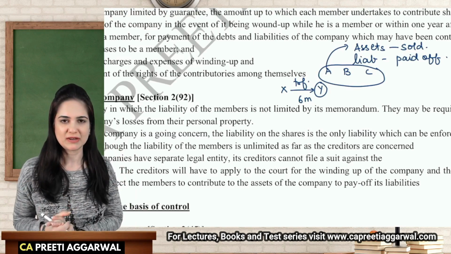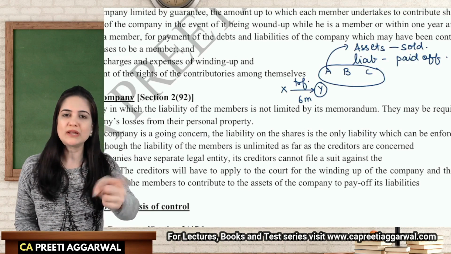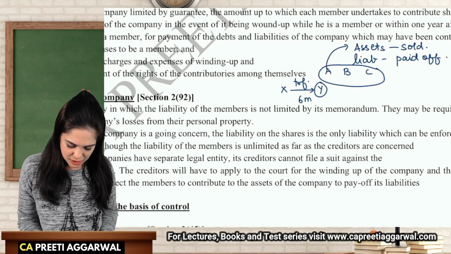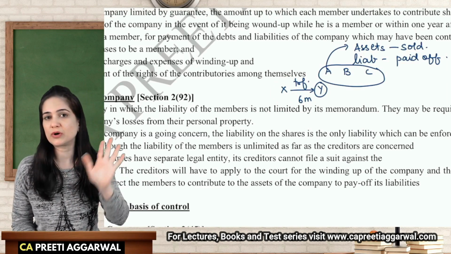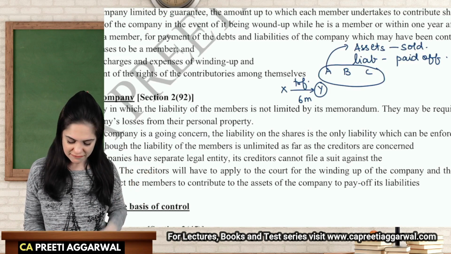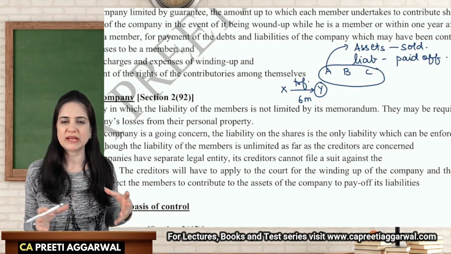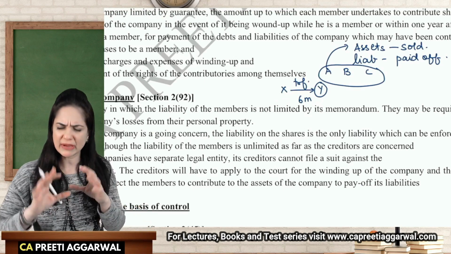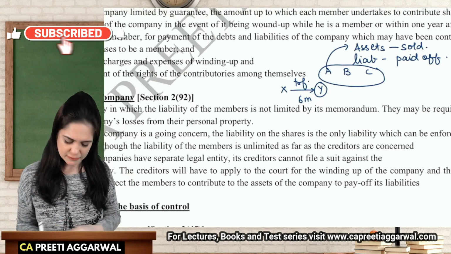I don't have money. Since the winding up took place within 1 year of transfer, instead of Y, we can hold X liable. See, you had transferred your interest to Y. If Y is not paying, you will have to pay if the winding up takes place within 1 year of transfer. So you remain liable as a contributory for at least 1 year from your transfer.